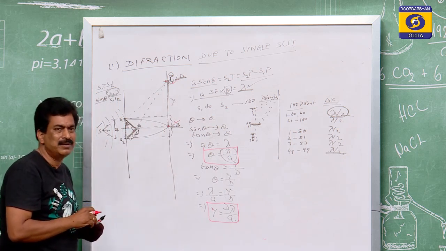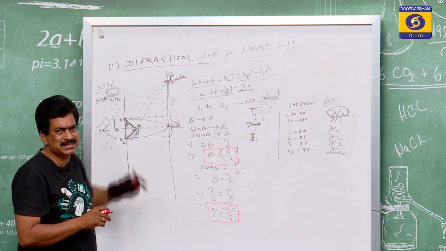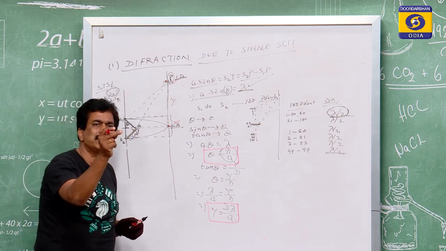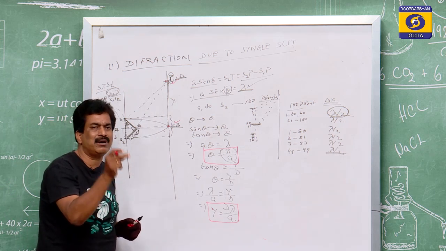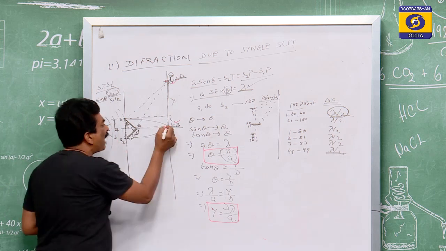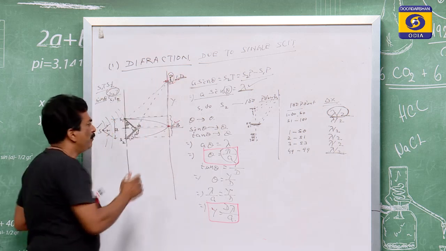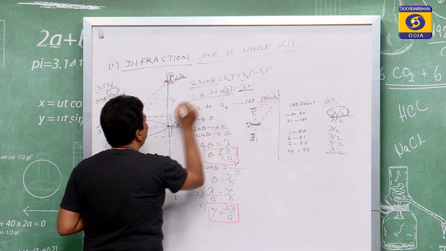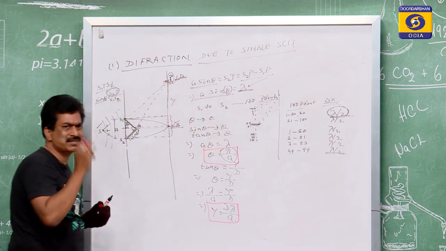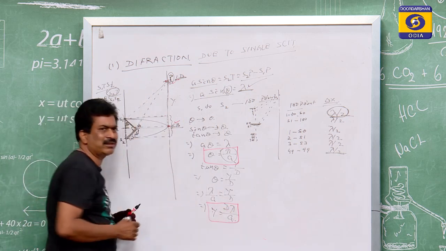The question will come, sir, up to how far will the central brightness exist? It will exist up to that point till you have not received the dark point. Where the darkness starts, that will be the first dark one. Means for a sin theta equal to lambda, you get the first darkness, at a distance D lambda by a.